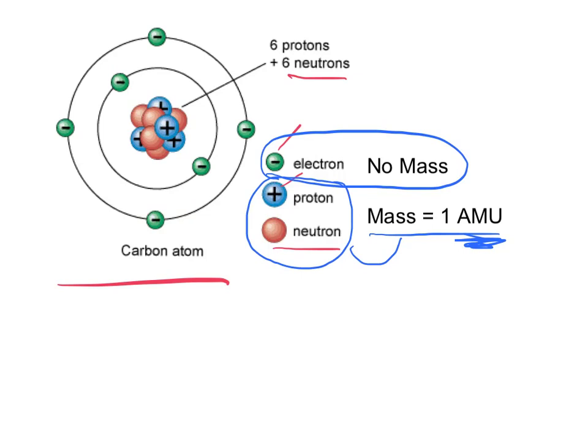So you're going to need to know the parts of the atom: electron, proton, and neutron. You're going to need to know the charges. Electron's negative, proton is positive, neutron's neutral. You're going to need to know, and this is important, that the mass of a proton and a neutron are equal and are one atomic mass unit, and that the electron has no mass. Okay, now we're going to practice diagramming an atom. That's what I want to teach you in this lesson more than anything. So let's look at the next slide.